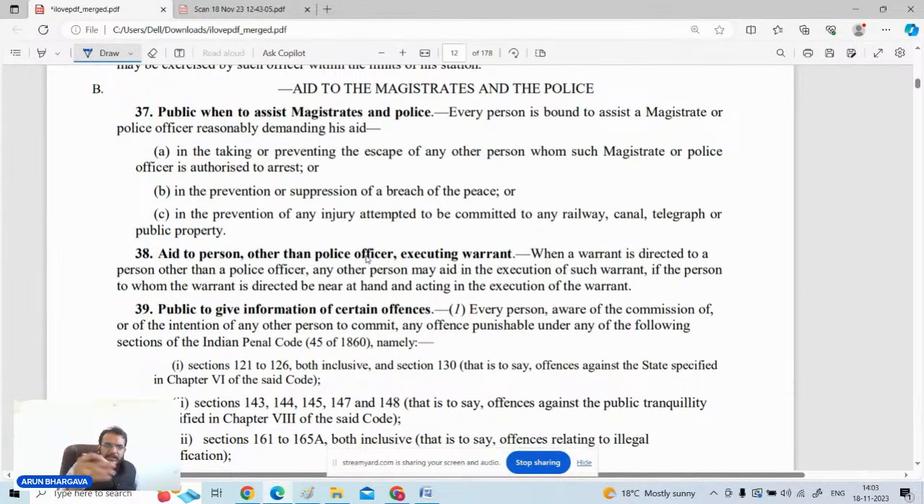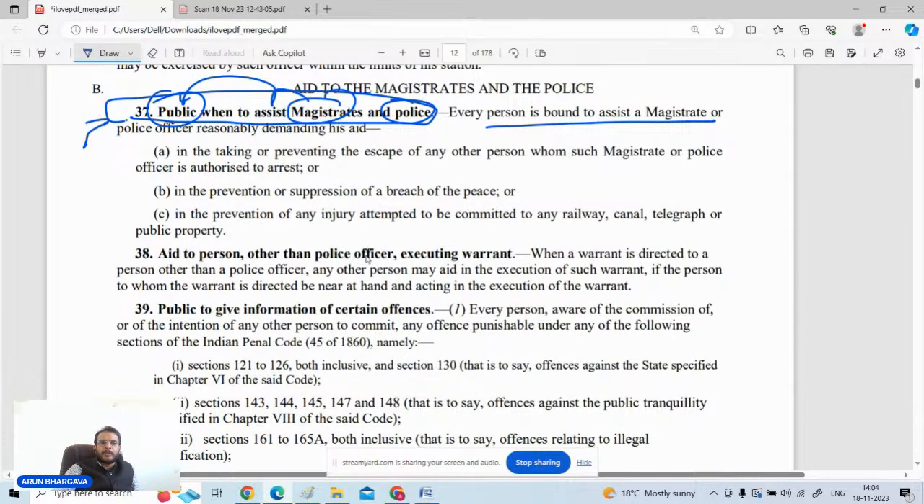Okay. Now Sections 37, 38, 39 and 40 are only direct reading areas, and only the marginal headings are to be understood by you people. Itna hi samajhna hai, theek hai? Section 37 says, if the magistrate or the police require the assistance of the public, is the public bound to give it? The answer is yes. The public is bound to give assistance to the magistrate or the police officer whenever they demand their aid.